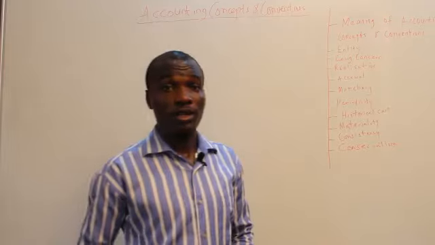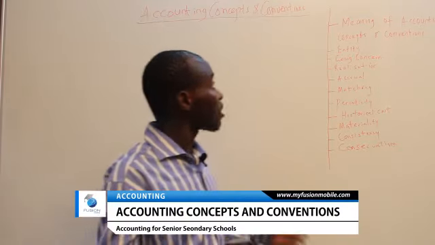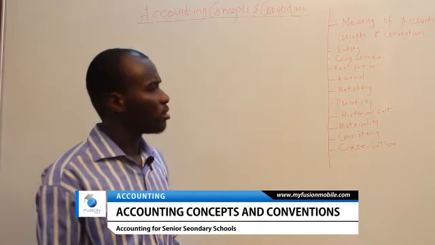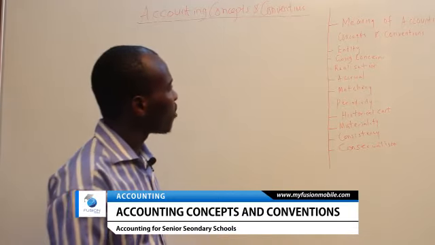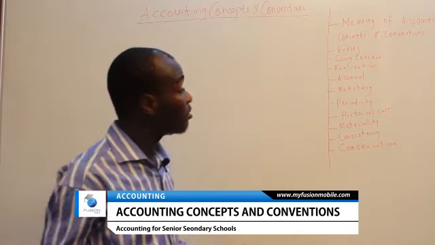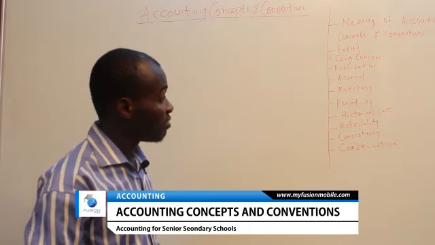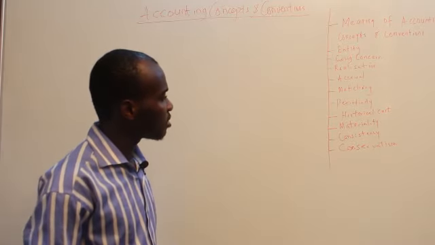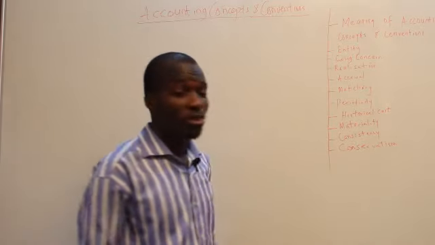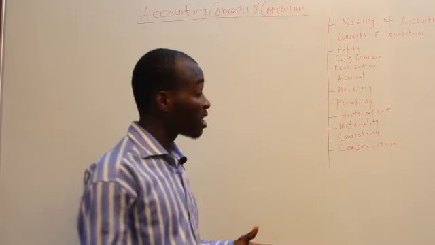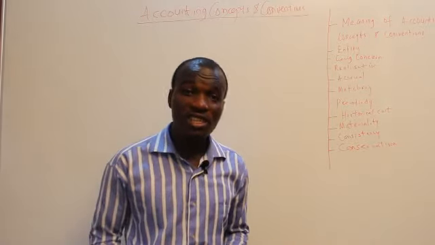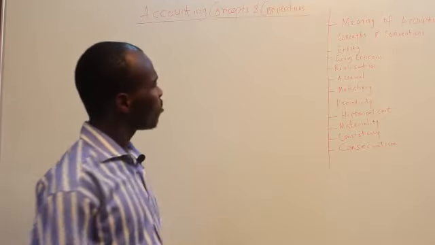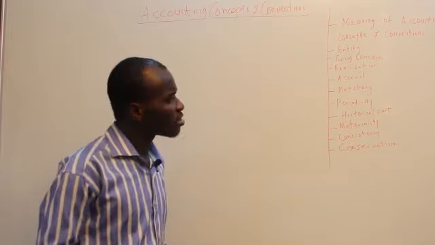The accounting tutor, and in this class we'll be treating accounting concepts and conventions. So we'll be looking at the meaning of accounting concepts and conventions, and different types of accounting concepts like the entity concept, the going concern concept, the realization concept, accrual concept, matching concept, then periodicity. We'll also be looking at the historical cost, the materiality, the consistency, and the conservatism conventions.